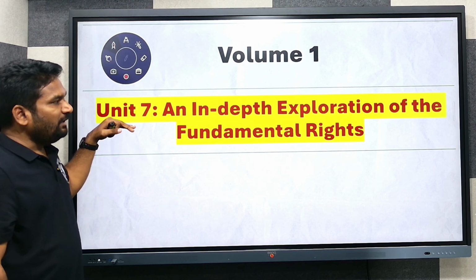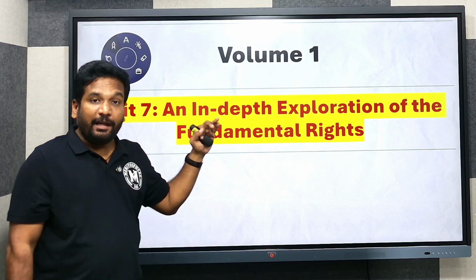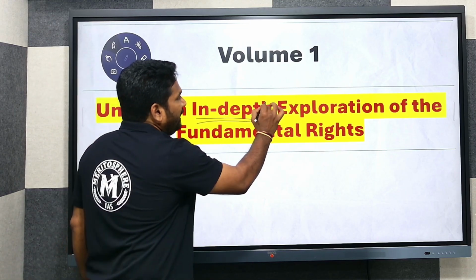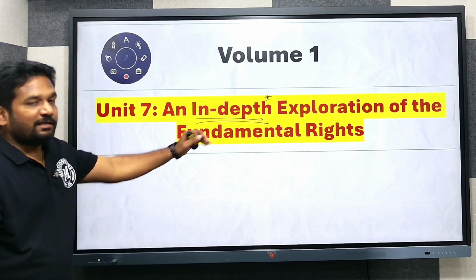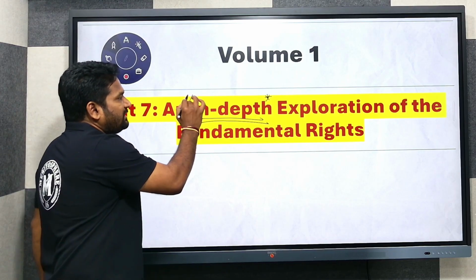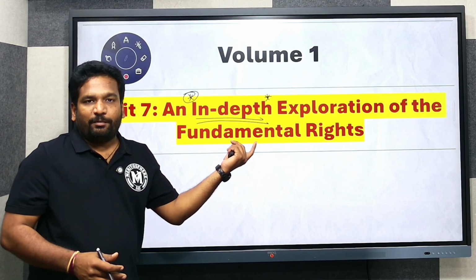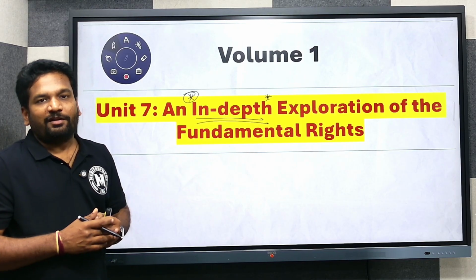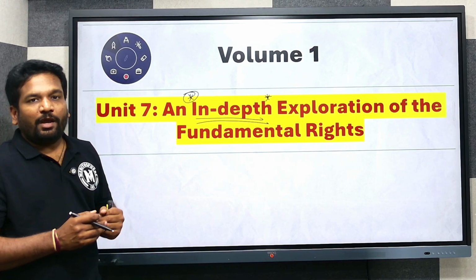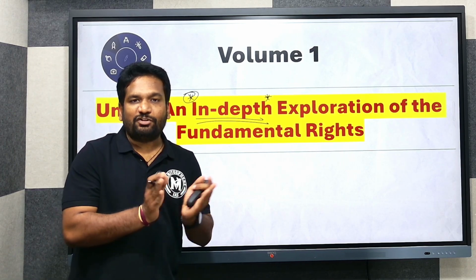Unit 7, an in-depth exploration of the fundamental rights. Why do I stress this in-depth? In lecture 1 also, we have seen the fundamental topic. From the mains perspective, we have dealt with the expansion of fundamental rights.